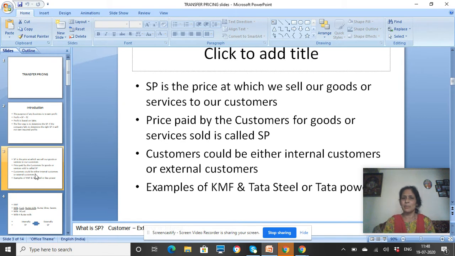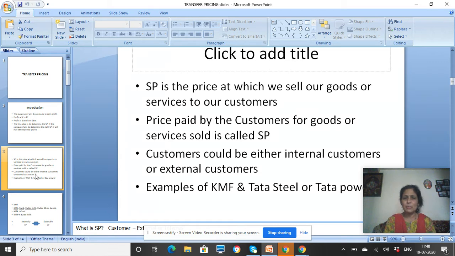What is selling price? Selling price is the price which is being charged to the customers for the goods and services that are being sold to them. For the goods sold and services rendered, the price that is being charged is called as the selling price. Now, when we talk about customers, customers could be either internal customers or external customers. Now, who are internal customers and who do we call as external customers?